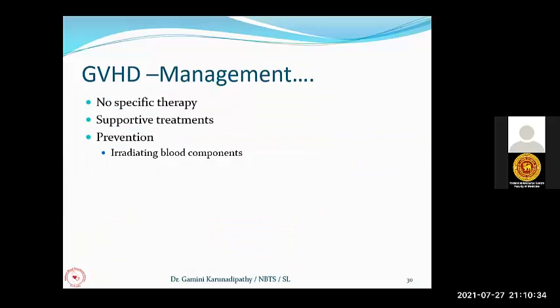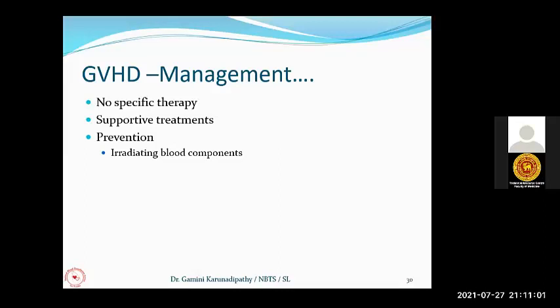So for graft versus host disease, no, there is no specific therapy. We can go for the supportive treatments only. So prevention is key. Though we can't treat graft versus host disease, we can prevent graft versus host disease 100% by giving irradiated blood components to the recipients who are prone to get it.